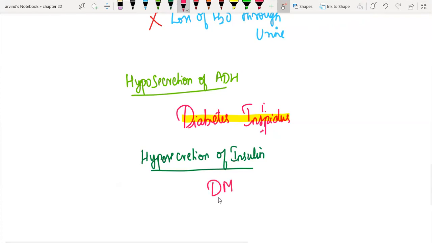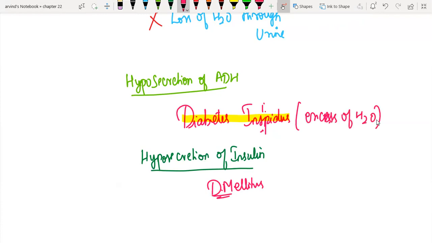But if there is hyposecretion of ADH, there is going to be excess of water in the urine. So if you do a glucose test in patients who complain of continuous urine excretion or continuous thirst, and the glucose test in urine is negative, then you can suspect diabetes insipidus.